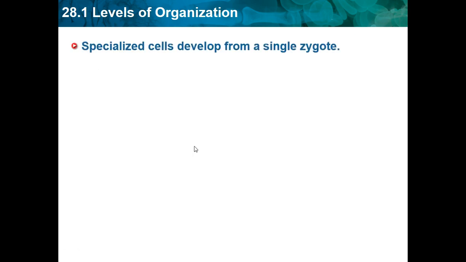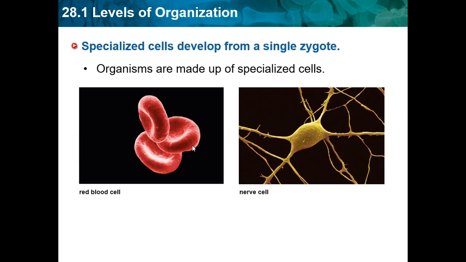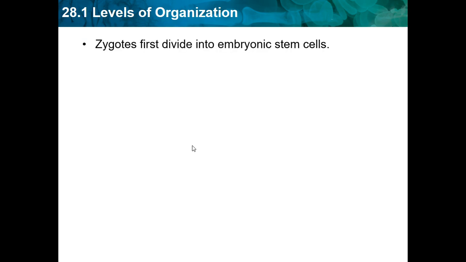Specialized cells develop from a single zygote, and organisms are made of specialized cells. Some specialized cells would be red blood cells and nerve cells. We also have white blood cells, and there are many, many more.